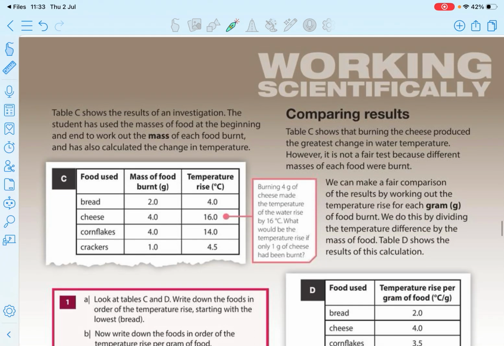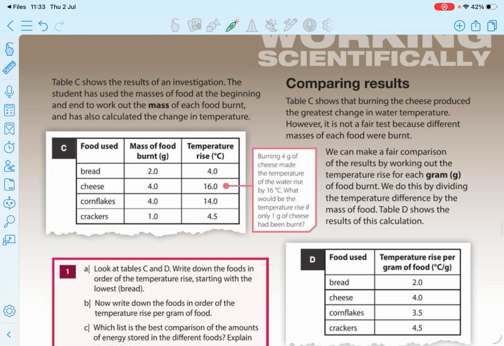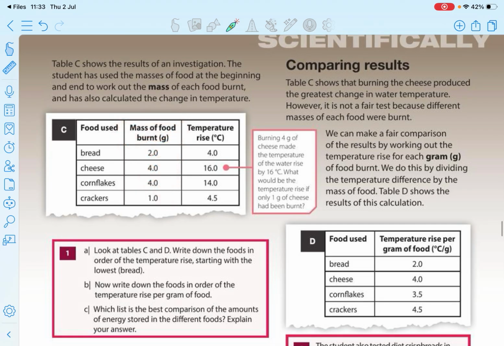And burn them. Okay. Here you can see the mass of foods burned is not equal. This is 4, this is 2, this is 4, 4, 1. This is unfair. That's why you need an additional column to divide them. So it's better to convert all the things to 1 gram or 4 gram. You can do it either way, it doesn't matter. I like to convert this to 1 gram.